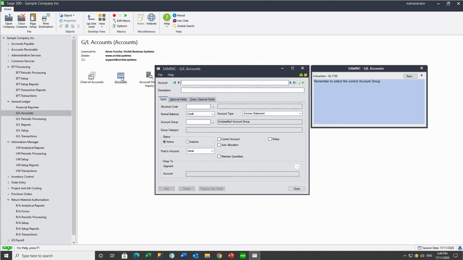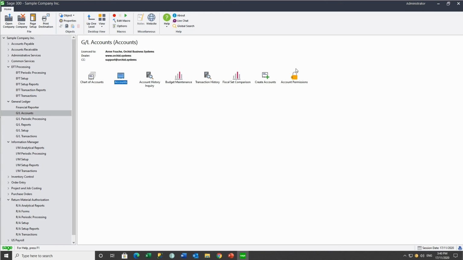And we've got our applicable note. We also wanted to add it to EFT processing. Create EFT file.